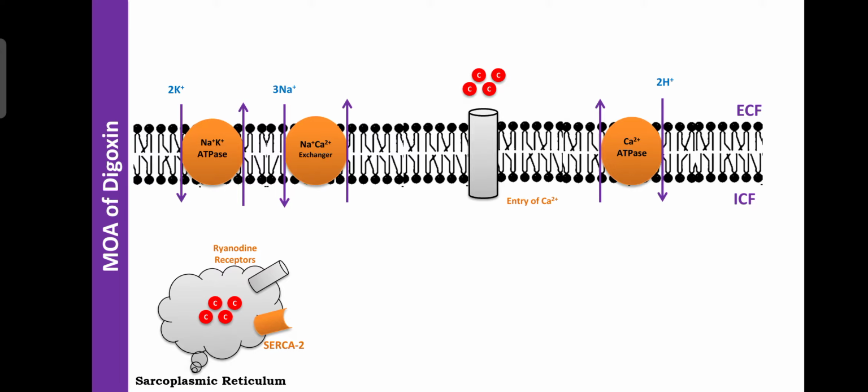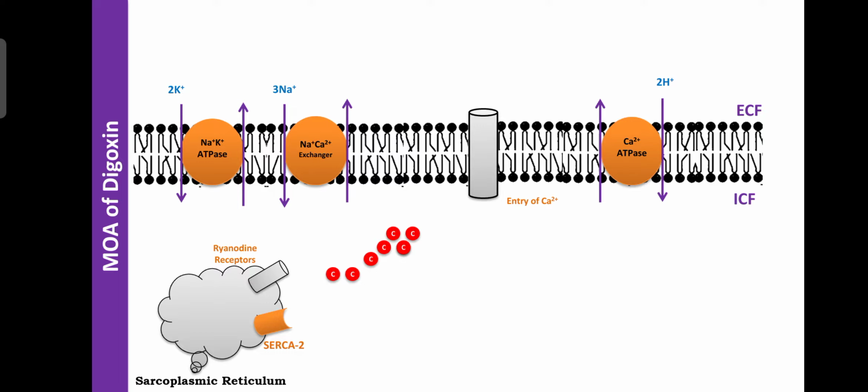Due to depolarization, calcium is released from the sarcoplasmic reticulum, and calcium also enters through the calcium channel. The calcium channel allows the entry of calcium inside the intracellular fluid of the cardiac cells. Similarly, calcium is released from the sarcoplasmic reticulum with the help of ryanodine channels or ryanodine receptors, which are responsible for the release of calcium.